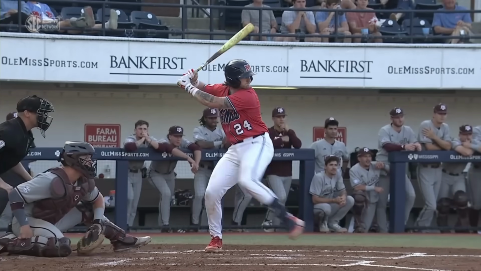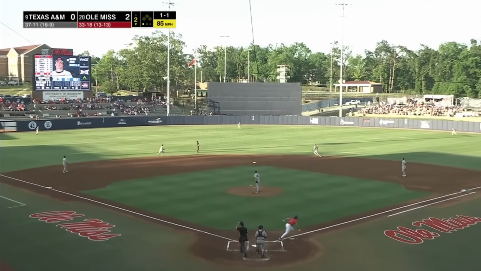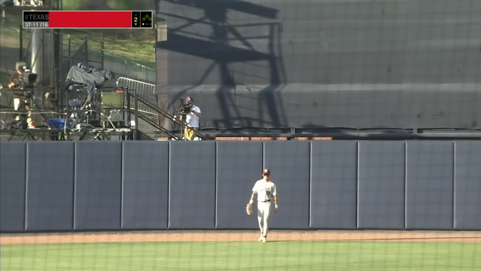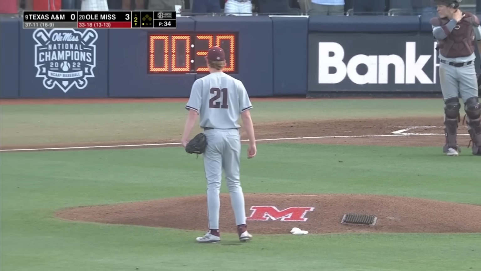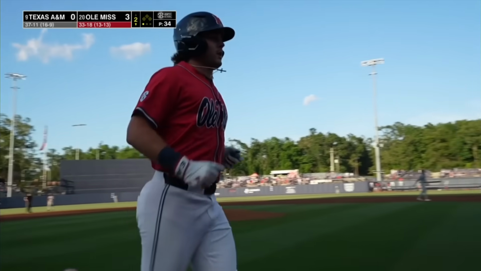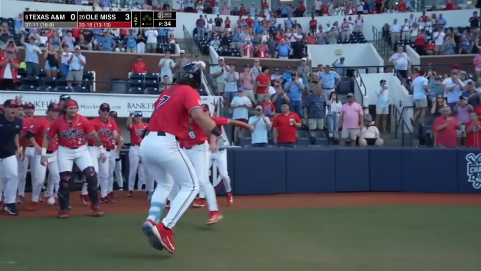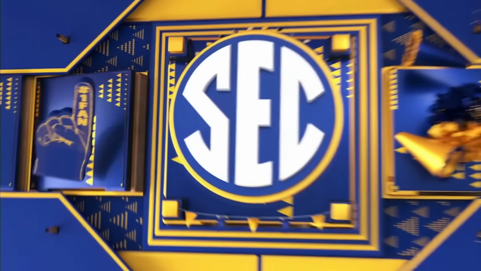Foley just drops the barrel and 1-1 is slugged to deep center. Sorrell's ranging back again. Jones leaves the yard. Back-to-back jacks. We've seen Topher Jones. When he hits it, that ball just rockets off his bat. That was 112, actually 113 off the bat. Stayed back on off speed, and I mean, he hit a line drive over the center field wall.